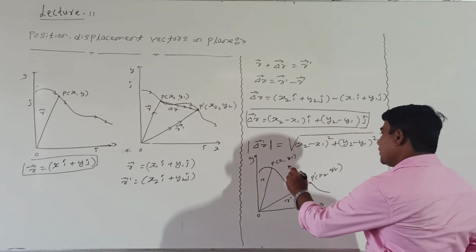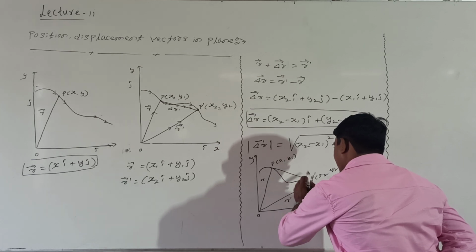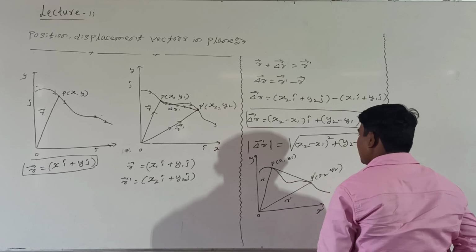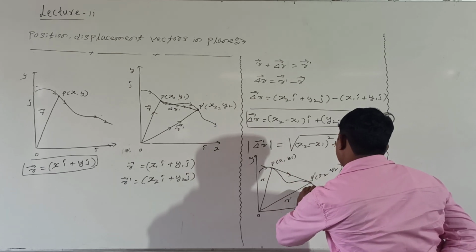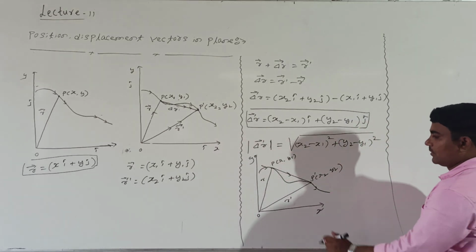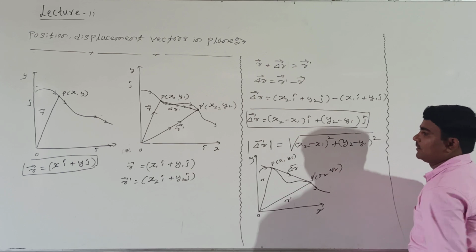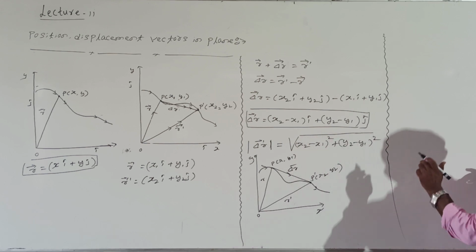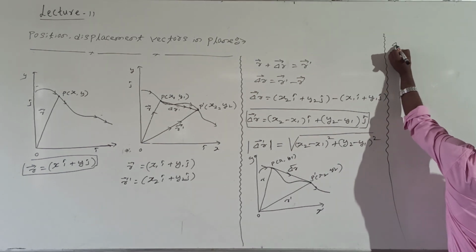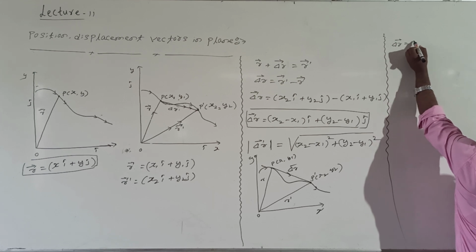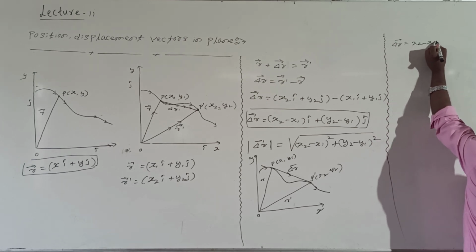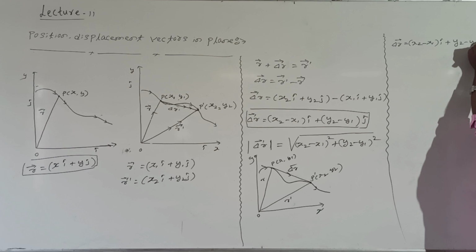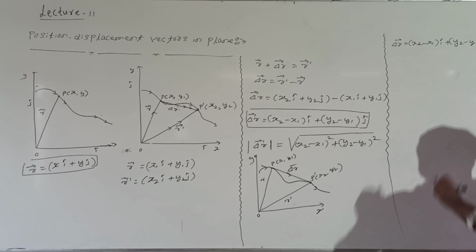What is the displacement here? Displacement is a line joining the initial position to the final position. Look at me, how to join. A line joining the initial position to the final position. In this direction the body moves. This is nothing but the displacement vector del R. According to this, how to write the displacement of the body? Displacement del R is equal to (x2 minus x1) i cap plus (y2 minus y1) j cap.